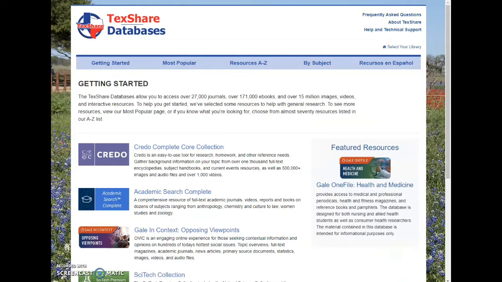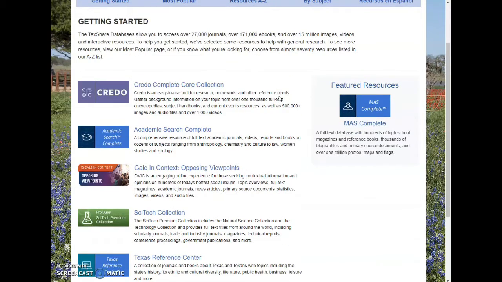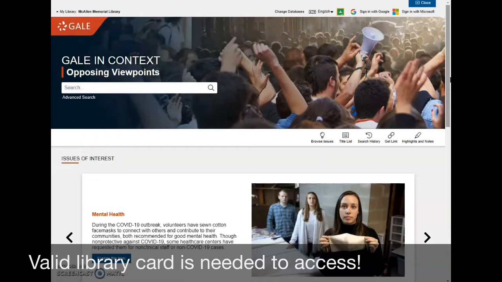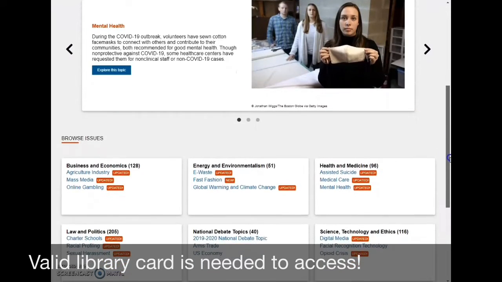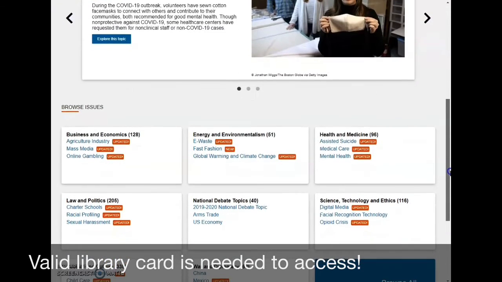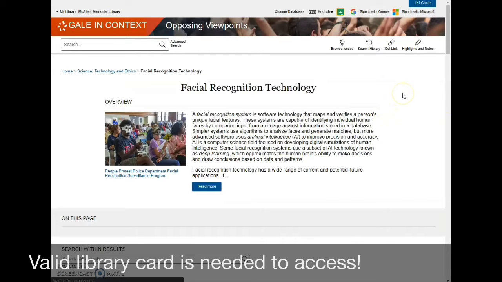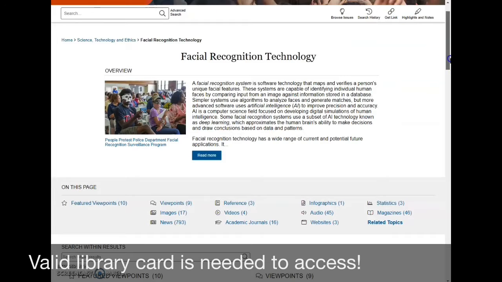So now we'll go back to TexShare Databases. We'll see what's next here. We'll try the Gale in context opposing viewpoints. So to access any Gale databases through our eBranch, you will need a valid library card. So give us a call if you need to set up your library card. So we'll scroll down here and find a topic that we can research. So opposing viewpoints, and it gives us exactly that. It gives us one topic and it gives us viewpoints from both sides. So it gives us pros and cons.